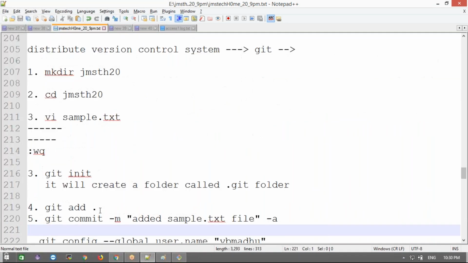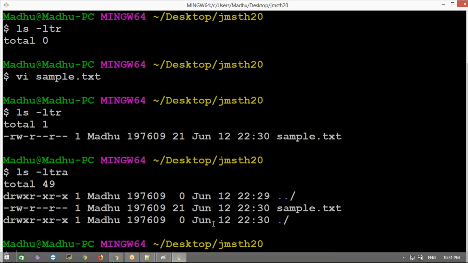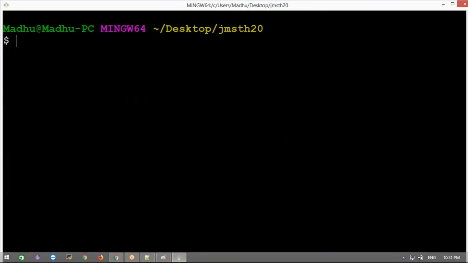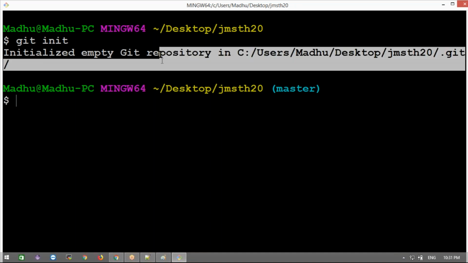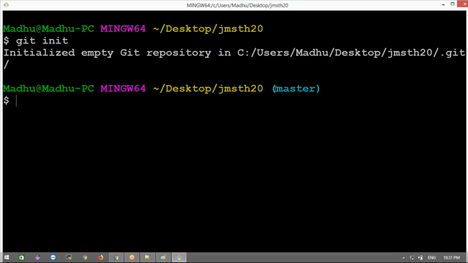Next, if I want to convert my folder and file into a git project, what will I do, let me know guys? I need to run git init. If I do git init, it will create an initialized empty git repository. Now it shows master. What is this master? This master is the default branch. We'll discuss the branch concept in the next class.